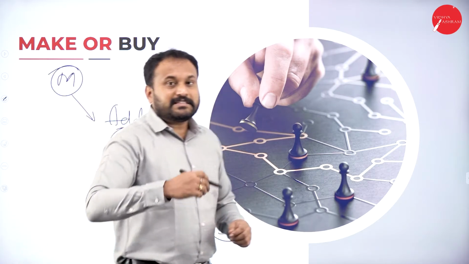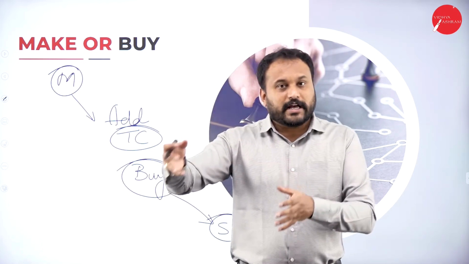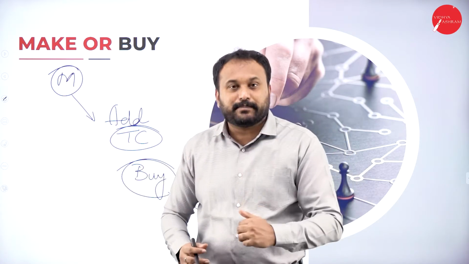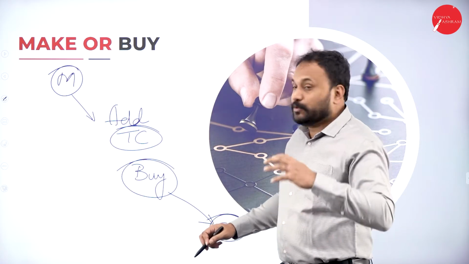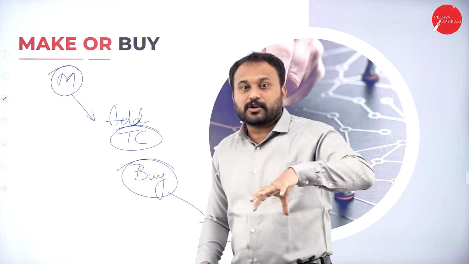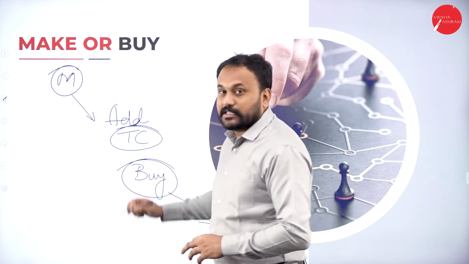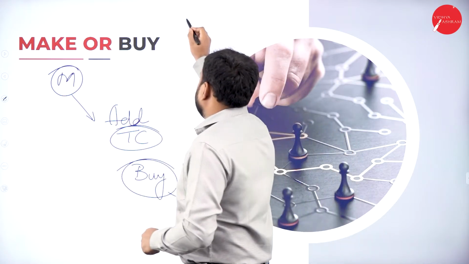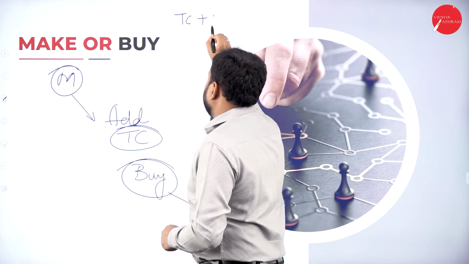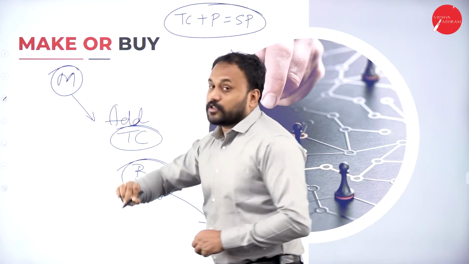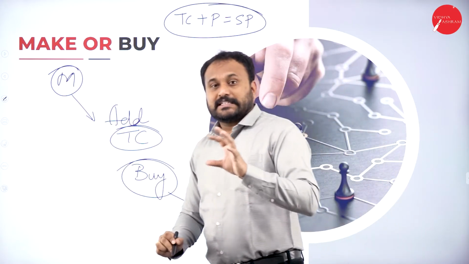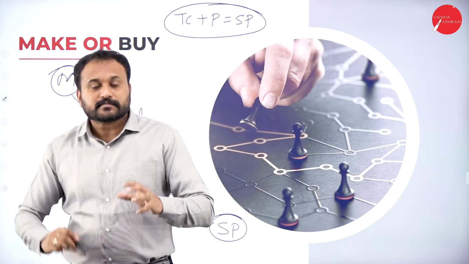So whenever somebody is giving you a product, that is you are procuring the product, he will go with the selling price. And when you make a product, you will not go with selling price, you will go with total cost. Say example, I'll tell you. Total cost plus profit is equal to selling price. We know this formula, right?